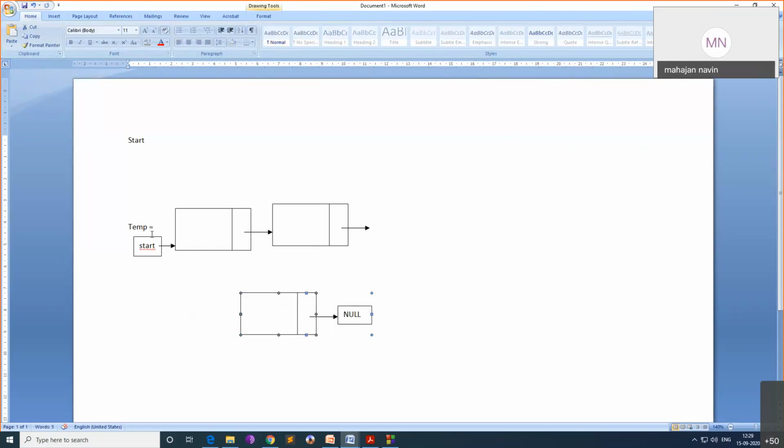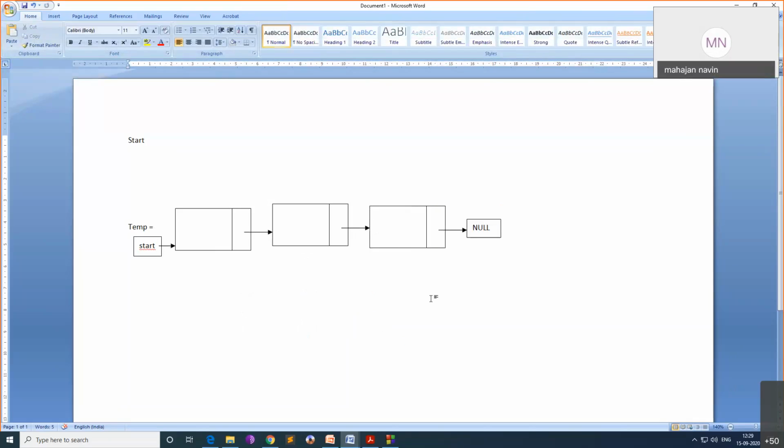I check if temp of next equal to null, no. Again I say temp equal to temp of next. I keep on moving this temp. Once temp comes here, temp of next equal to null, yes. Then I say temp of next equal to new, and assign it here. This is how a single linked list is created.